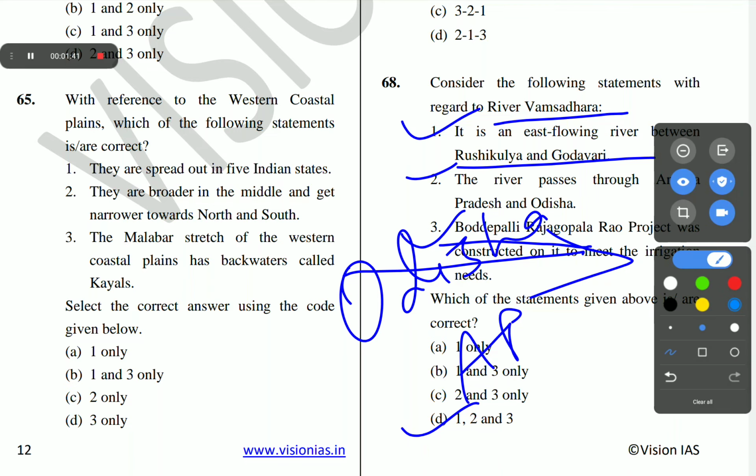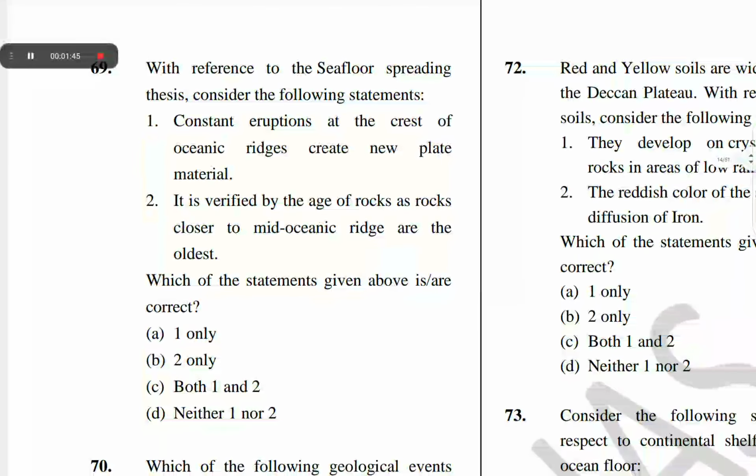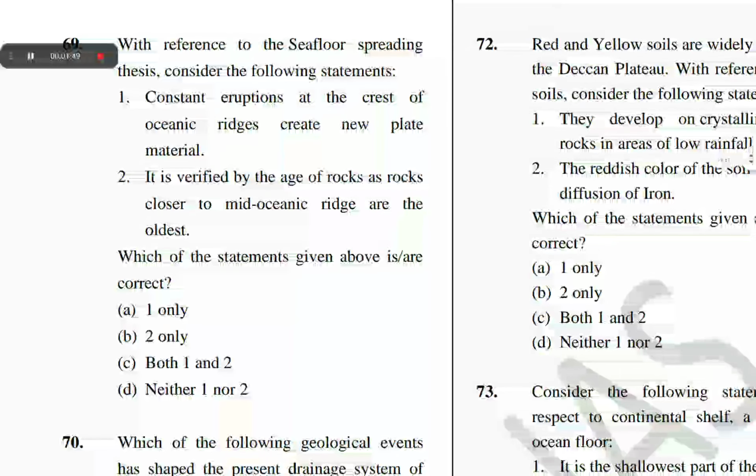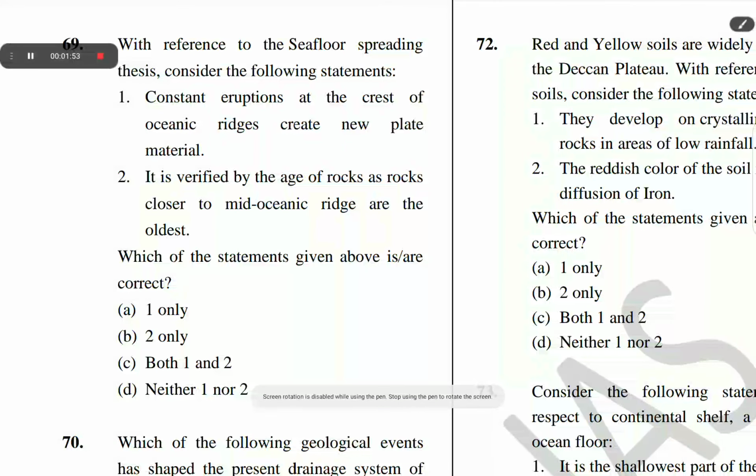The next question is question number 69. With reference to the sea floor spreading thesis, consider the following statements. Constant ridges create new plate material. It is verified by the age of rocks, as rocks closer to the mid-oceanic ridge are the oldest. The correct answer of question number 69 is A: 1 only.